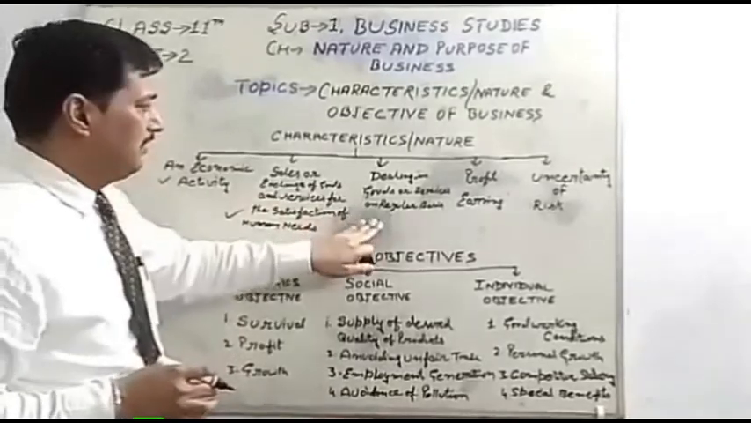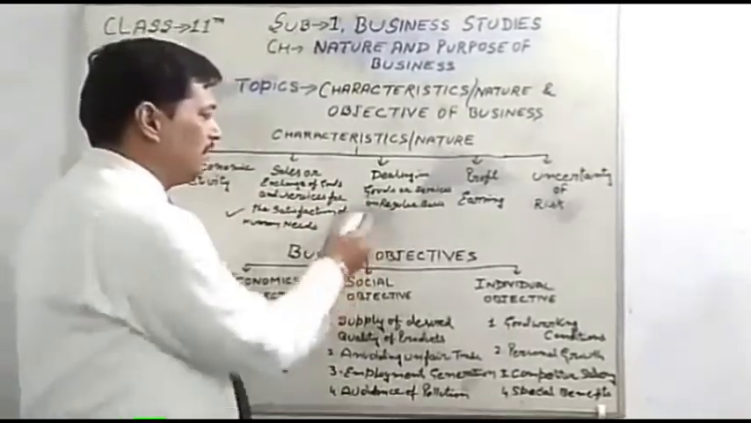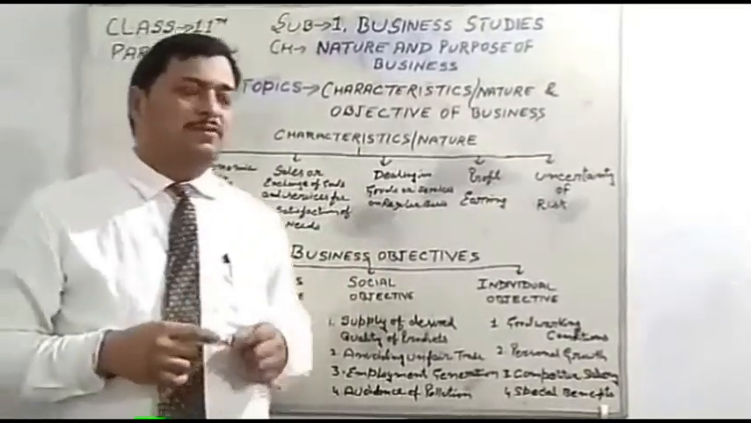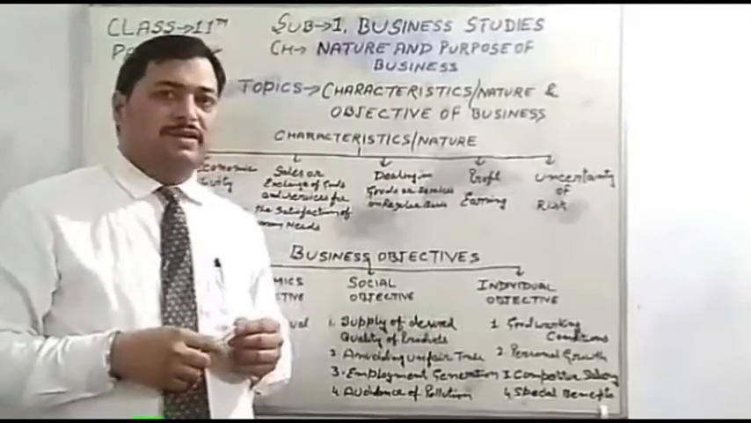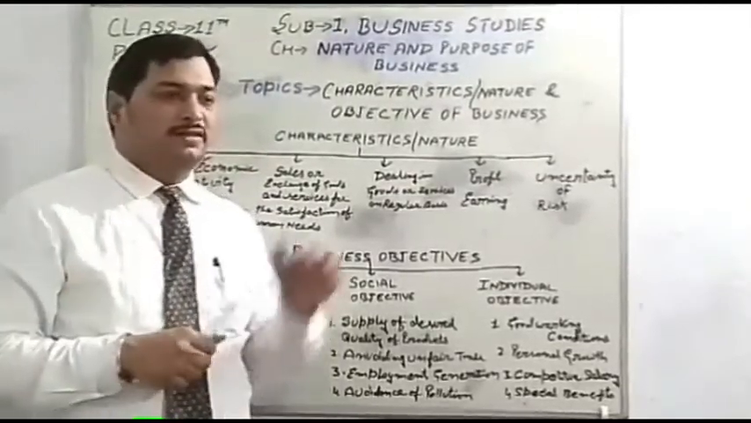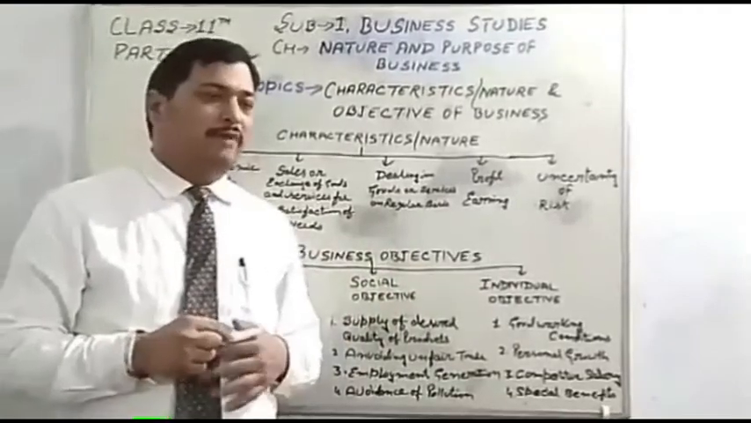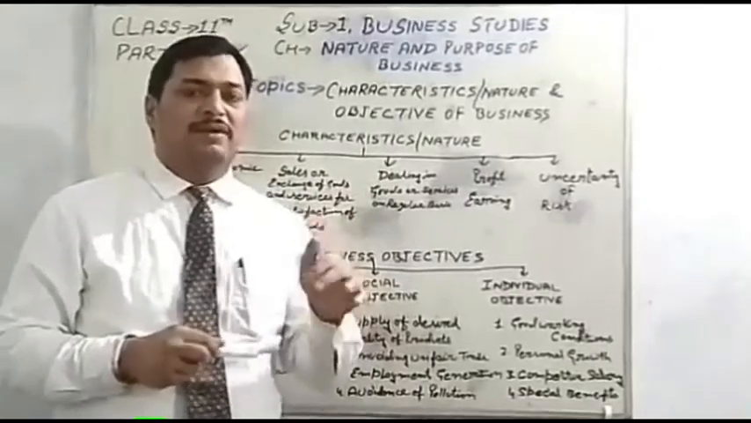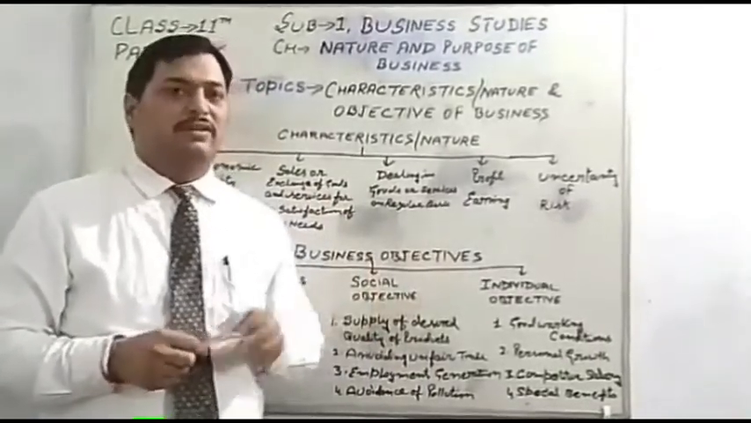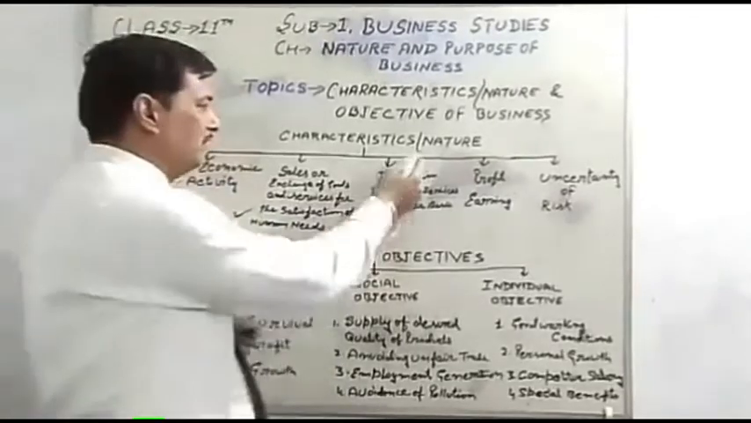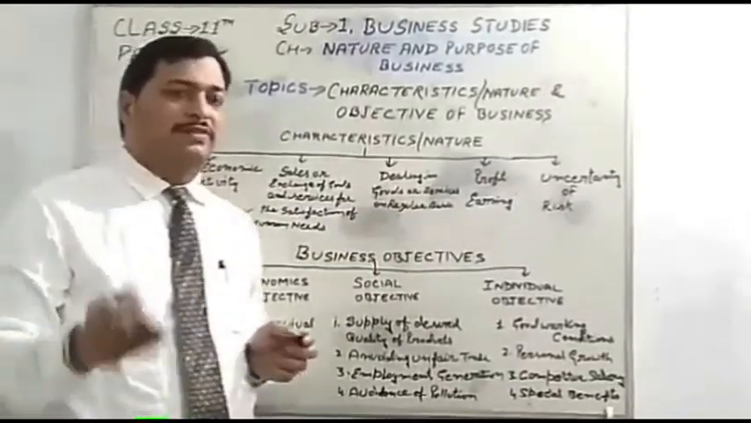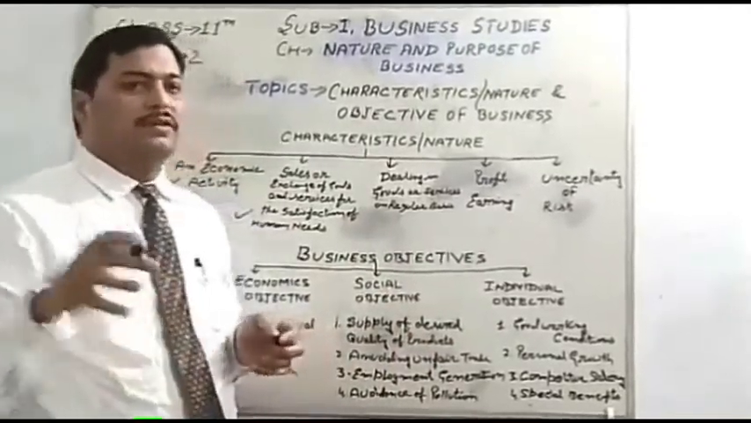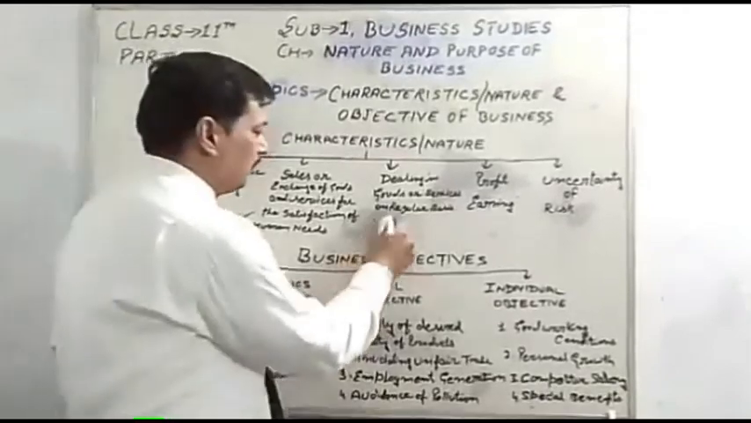Third is dealing in goods or services on a regular basis. When businessmen are doing a business, there will be regularity in their goods or products. If they do not deal on a regular basis and do not fulfill the demand and satisfaction of the consumer, it is not called a business. So it is a nature of business. Goods are manufactured by manufacturers or producers regularly to meet the demand of the consumer.